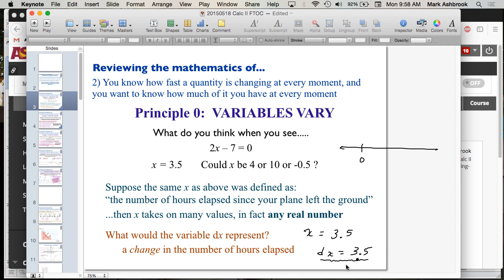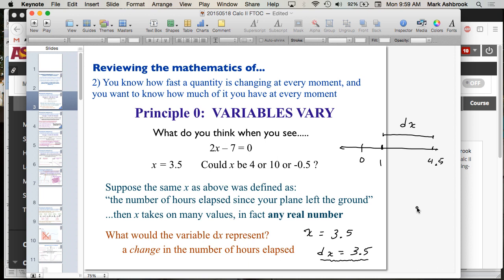So this dx of 3.5 could start from, say, 1. All right, and then when would that dx be up? At 4.5, right? And so that dx then represents this amount of change in time starting from 1 and ending at 4.5. But that dx could also start at 5 hours, and then it would be from 5 to 8.5. Dx would represent a change from x equals 5 to x equals 8.5.